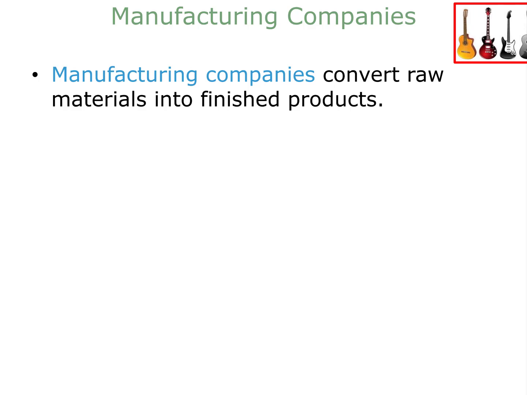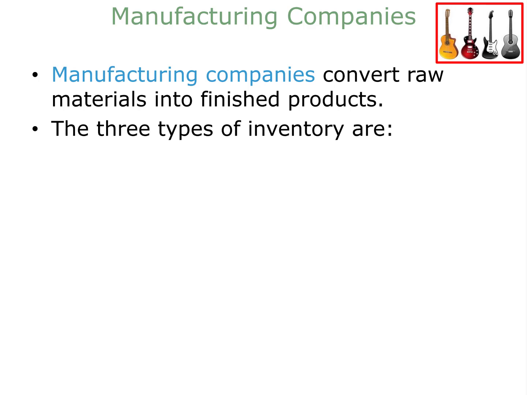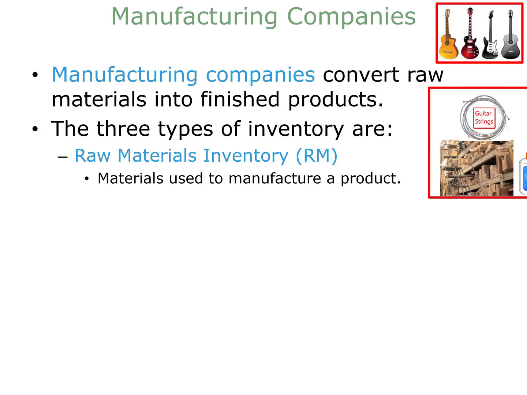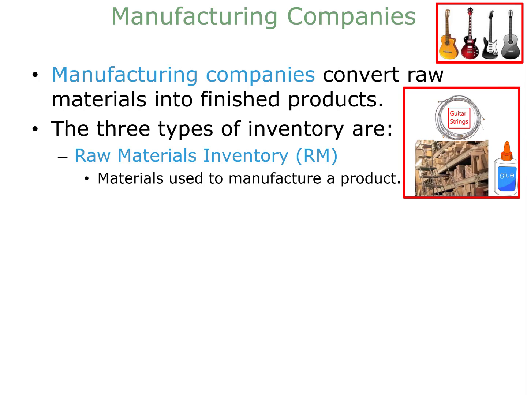So, using a guitar manufacturer as an example, let's describe the three types of inventory that manufacturing companies have. The first is raw materials inventory, frequently abbreviated as RM. So what is raw materials inventory? It's the materials used to manufacture a product. So, for a guitar manufacturer, what would some of those materials be? Guitar strings, wood, and glue, to name a few.